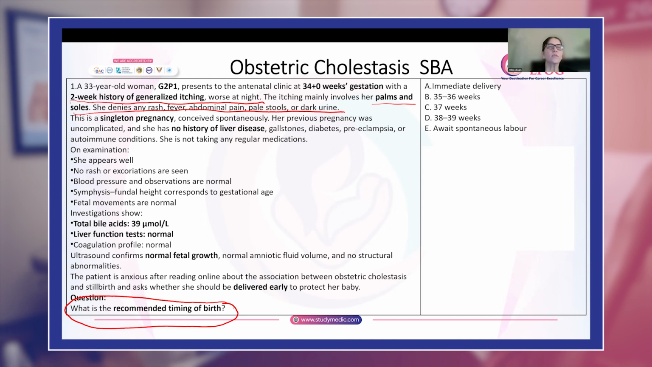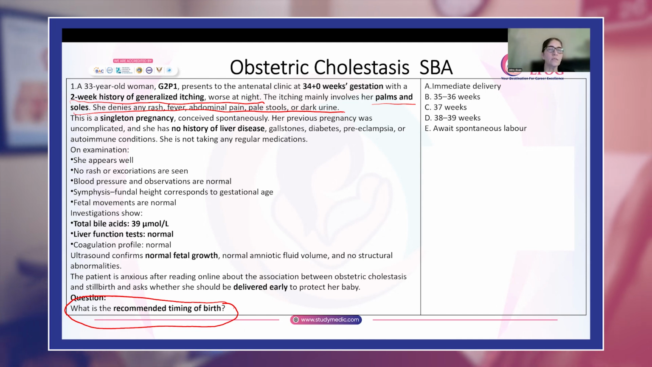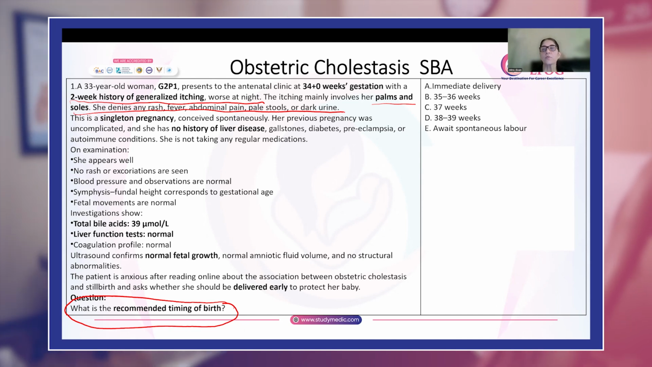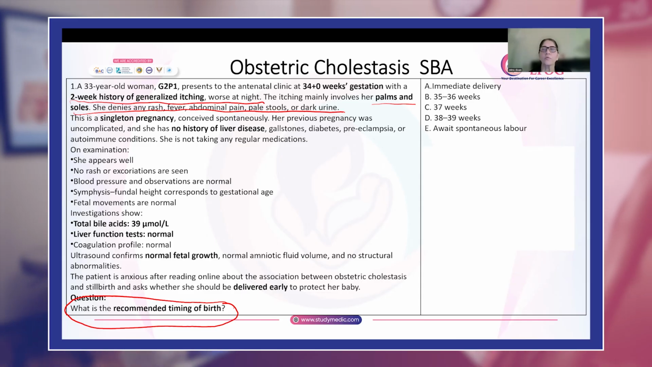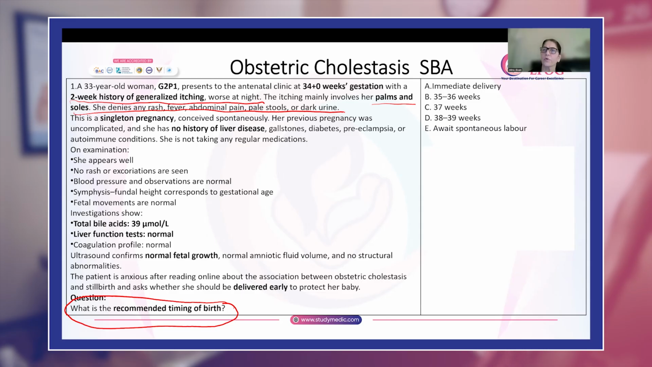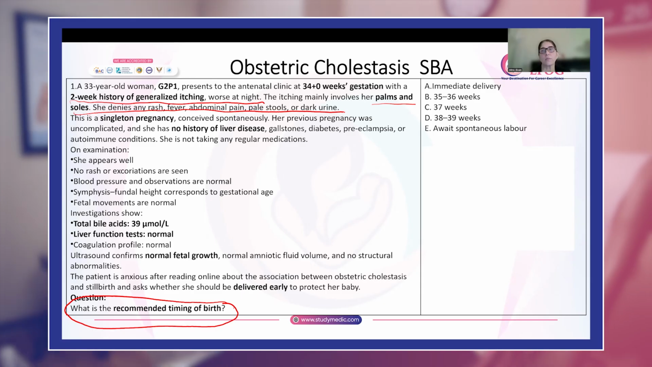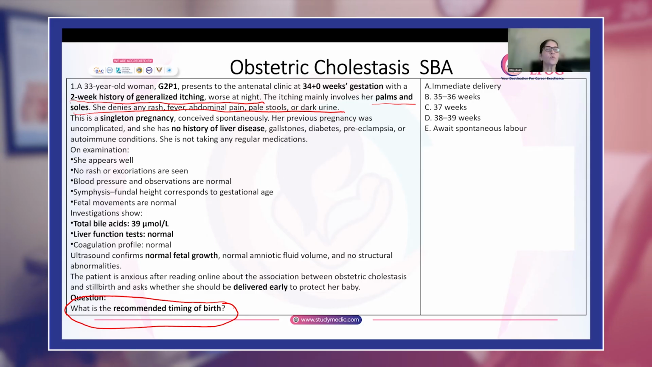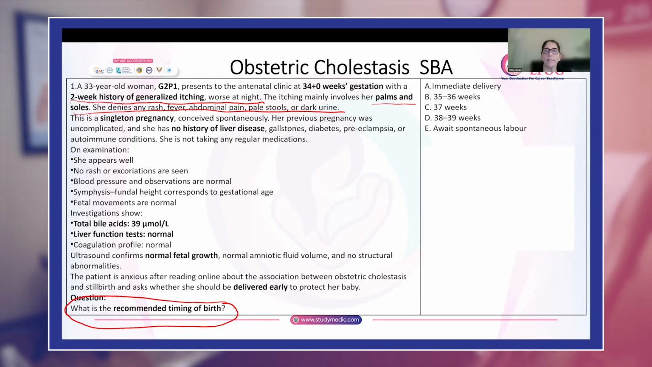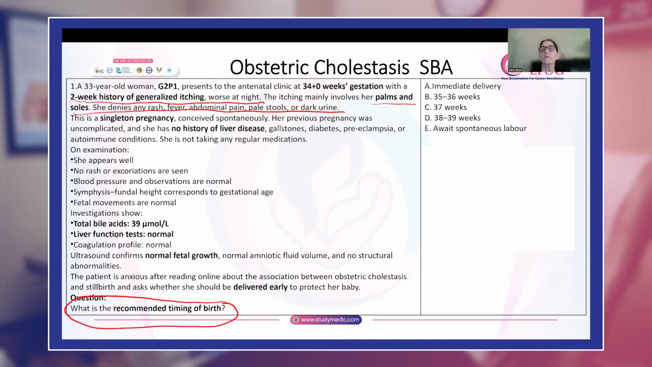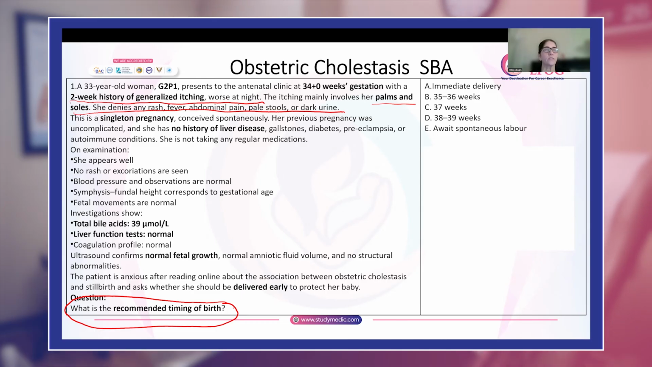Now, when you know that this is obstetric cholestasis and they are asking you what is the recommended timing of birth, you have to know the classification, that is mild, moderate, and severe. So for mild, you will deliver her at 40 weeks. For moderate, deliver her by 38 to 39 weeks. And only if it is severe, early birth is recommended at 35 to 36 weeks. So now here, you have to see what is her total bile acids, because that will give you an idea about what is her classification of IHCP.